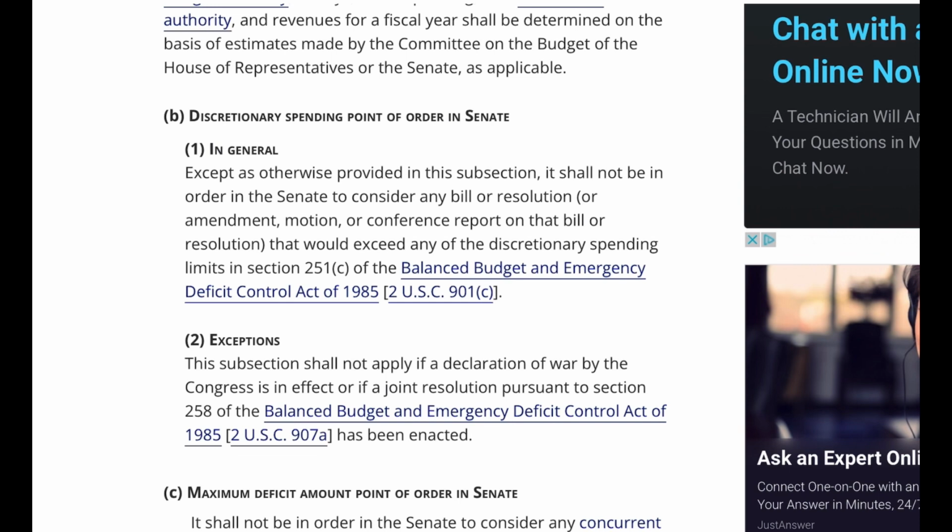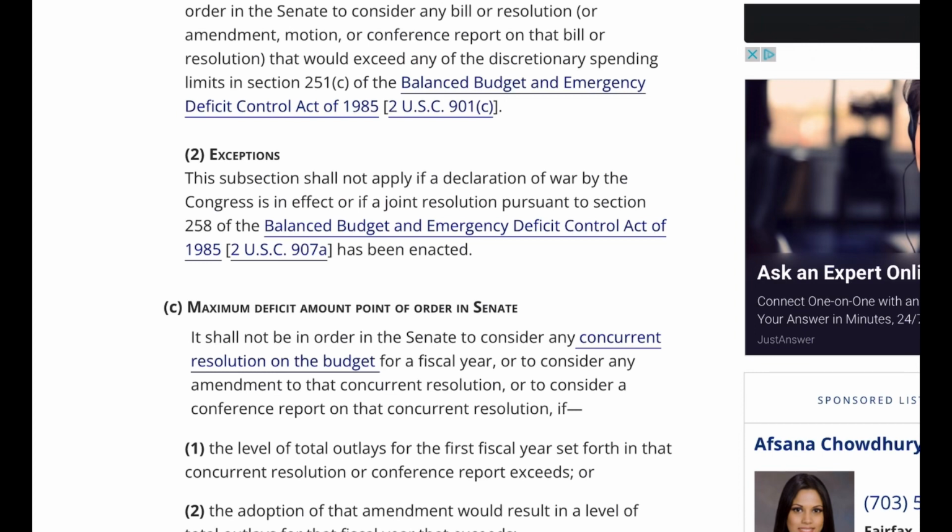1. In general. Except as otherwise provided in this subsection, it shall not be in order in the Senate to consider any bill or resolution, or amendment, motion, or conference report on that bill or resolution that would exceed any of the discretionary spending limits in Section 251C of the Balanced Budget and Emergency Deficit Control Act of 1985, 2 U.S.C. 901C. 2. Exceptions. This subsection shall not apply if a declaration of war by the Congress is in effect or if a joint resolution pursuant to Section 258 of the Balanced Budget and Emergency Deficit Control Act of 1985, 2 U.S.C. 907A, has been enacted.